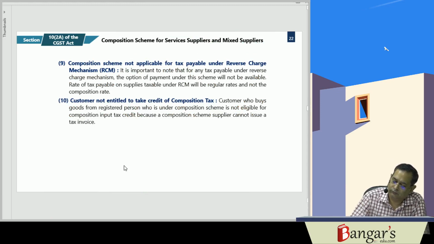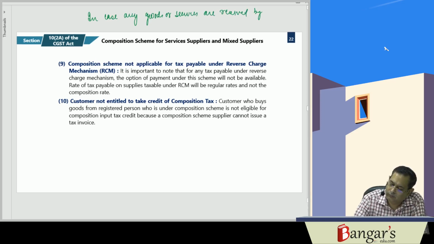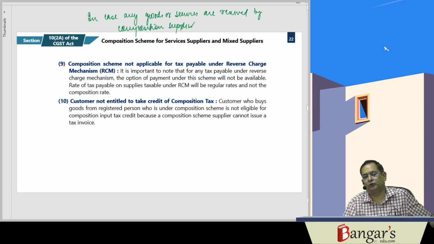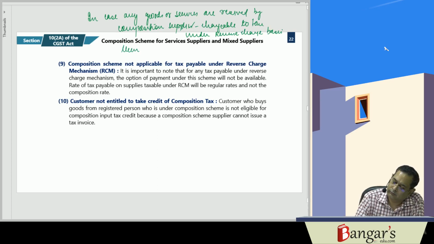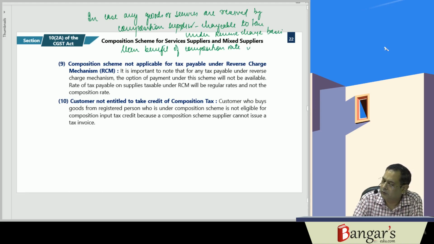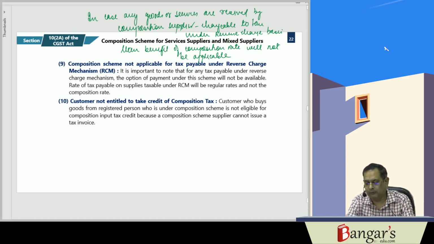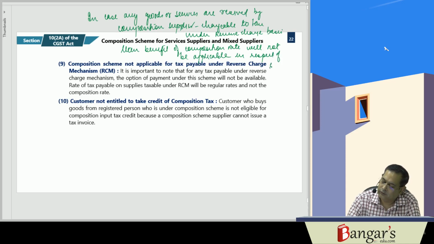Then, in case any goods or services are received by a composition supplier, which are chargeable to tax under reverse charge basis, then the benefit of composition rate will not be applicable in respect of such goods or services.